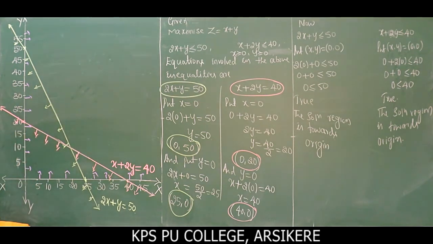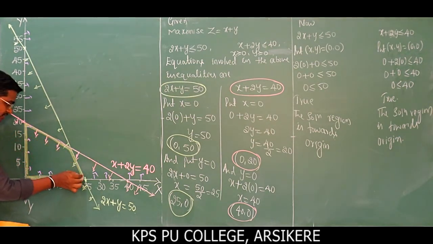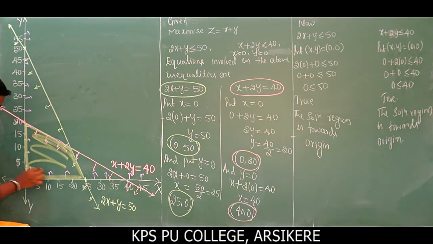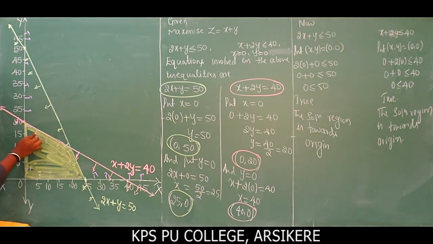So then what is the feasible region? Here we have the region. I have shaded it neatly. This region is what we call the feasible region. Clear?